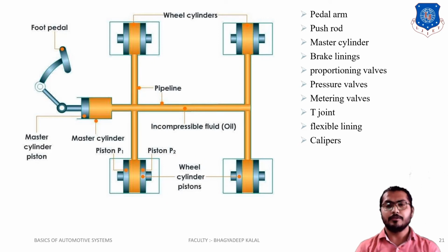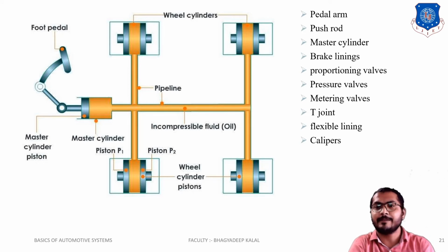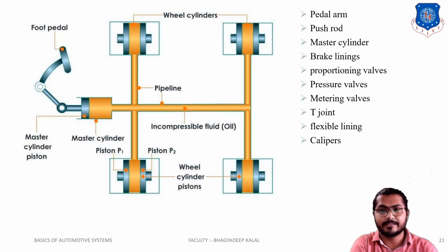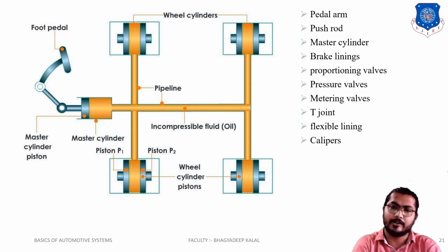So what are the components used in a hydraulic braking system? That is asked in the exam. That is the pedal arm, and this is our push rod. Master cylinder is the main important component, which creates the huge amount of pressure. Basically it is of two types: double acting cylinder or tandem type cylinder. Generally we use the tandem type of cylinder. Then brake lining, proportioning valve, pressure valve, metering valve, T-joint, flexible lining, and calipers, which are used in a hydraulic system.